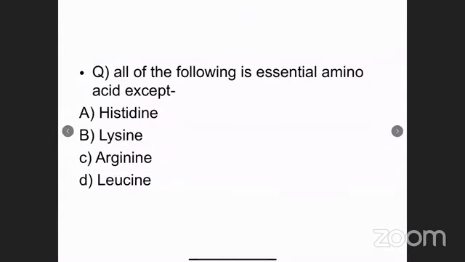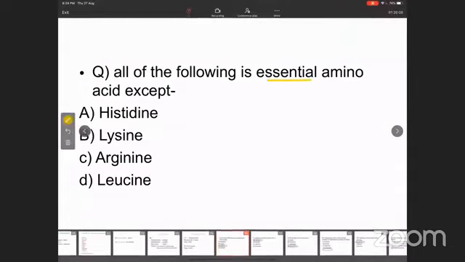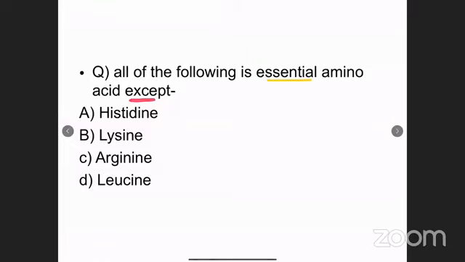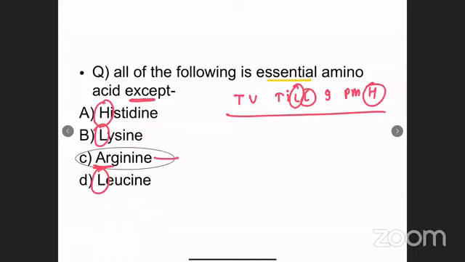Which of the following are essential amino acids? All of the following are essential amino acids except. To find out a non-essential or semi-essential one, we use the mnemonic TV TILL 9 PM H, that is for essential. Lysine is essential, leucine is essential. A is not there in the mnemonic, so A is non-essential, semi-essential. It does not belong to the essential category.